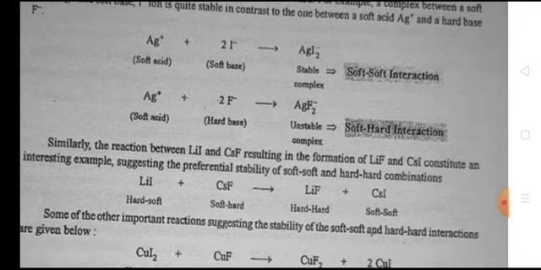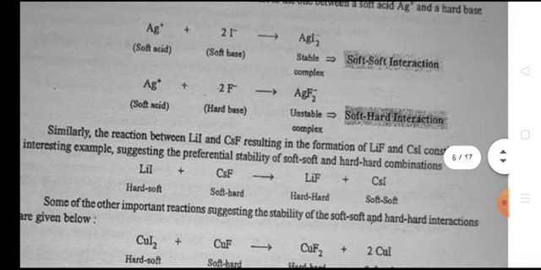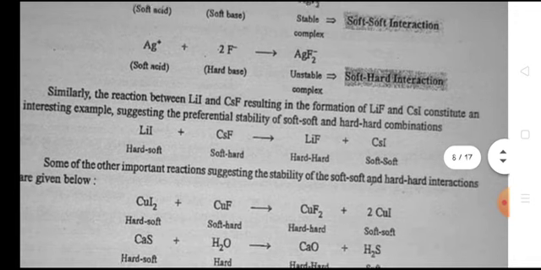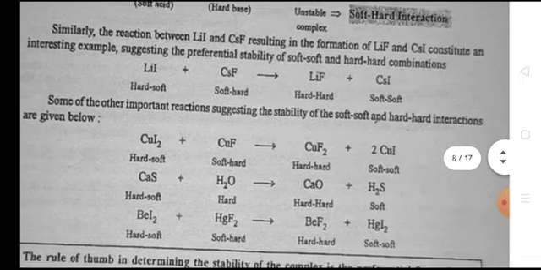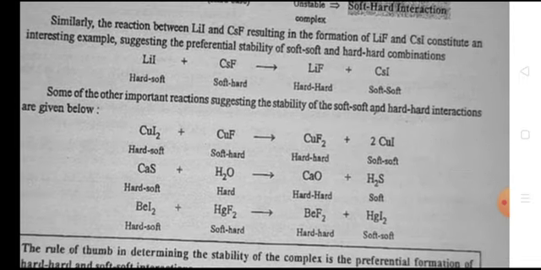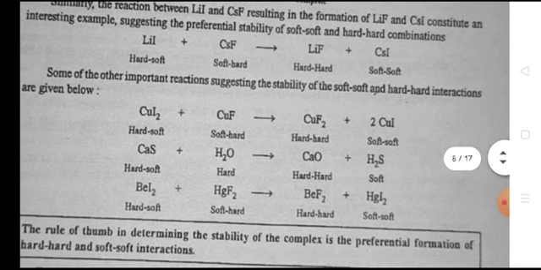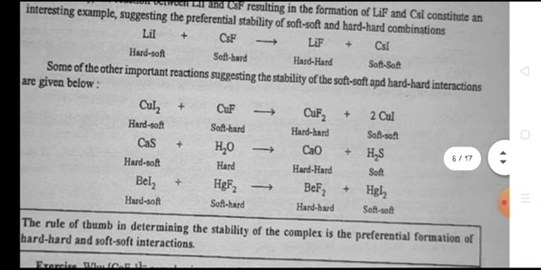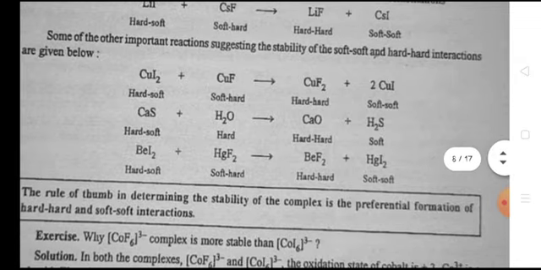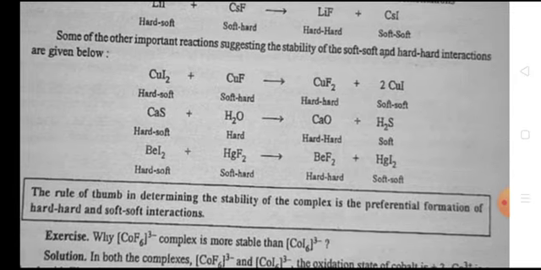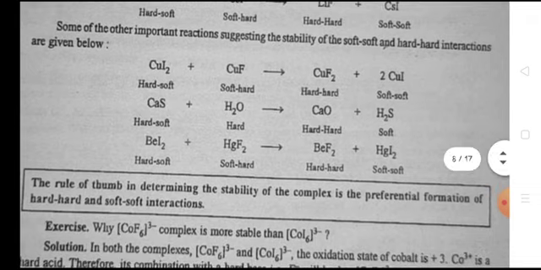Ag+ plus 2I- gives AgI2-: soft-soft interaction. Ag+ plus 2F- gives AgF2-: soft-hard interaction. Similarly, the reaction between LiI and CsF, resulting in the formation of LiF and CsI, constitutes an interesting example suggesting the preferential stability of soft-soft and hard-hard combinations. Some of the other important reactions suggesting the stability of soft-soft and hard-hard interactions are given below. CuI2 (hard-soft) plus CuF (soft-hard) gives CuF2 (hard-hard) plus 2CuI (soft-soft).